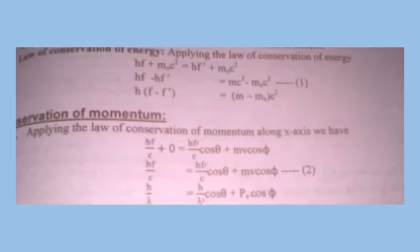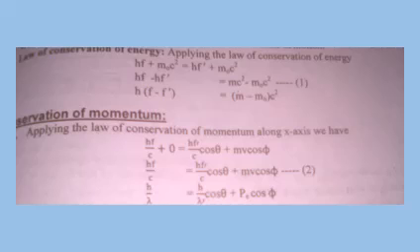Again I am repeating, in elastic collisions two laws are applicable: the law of conservation of energy and the law of conservation of momentum. If these two laws remain conserved before and after, then the elastic collision will happen.